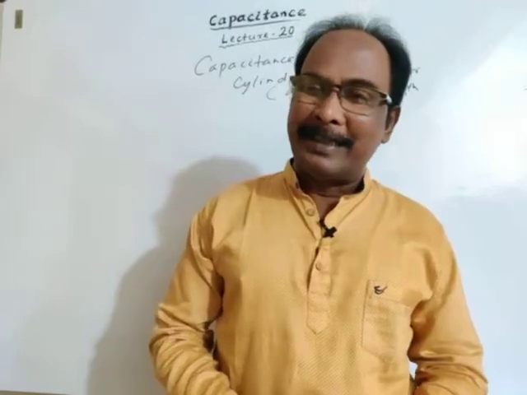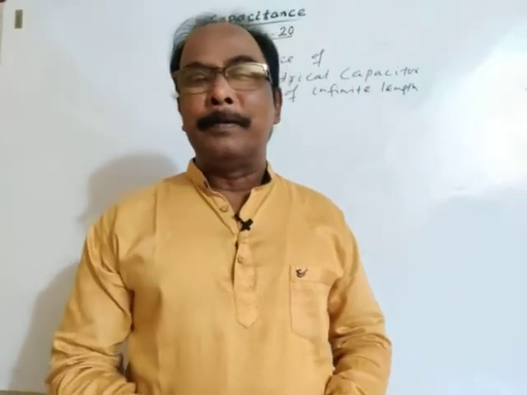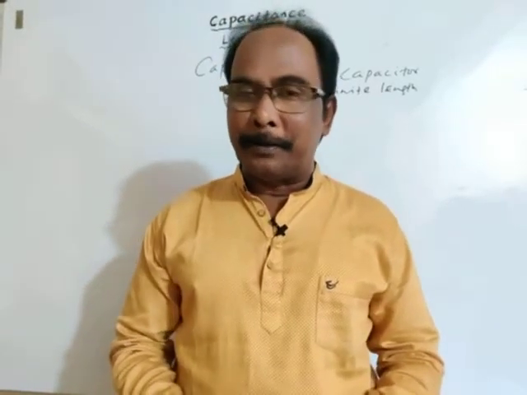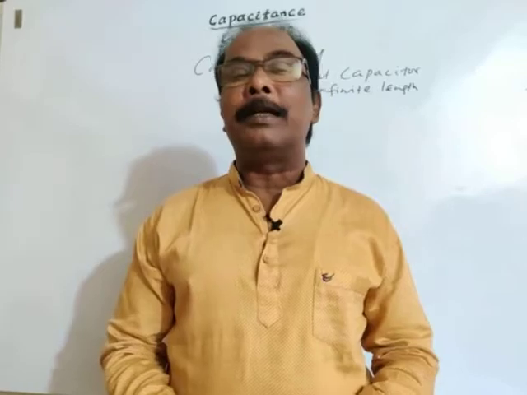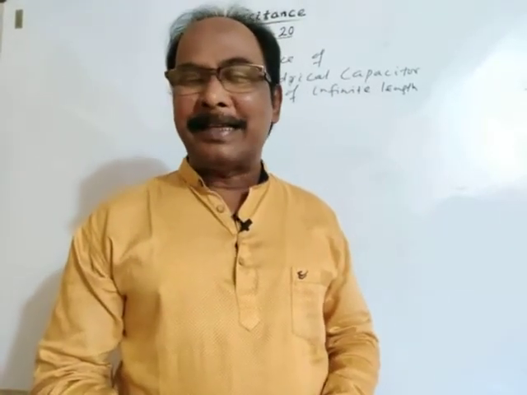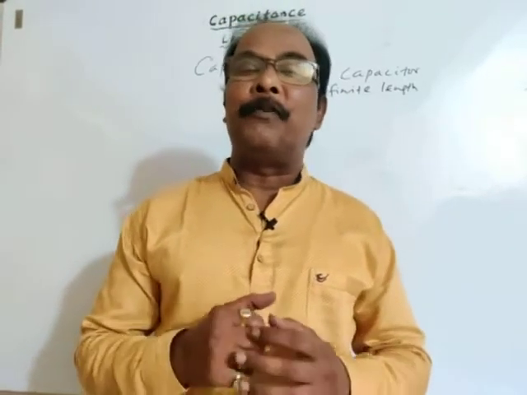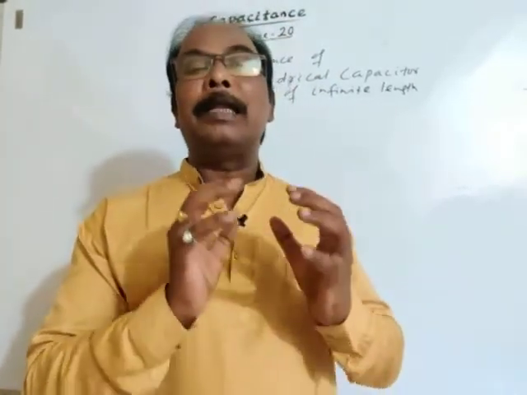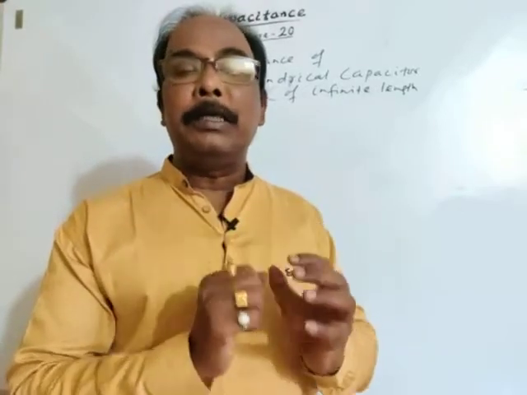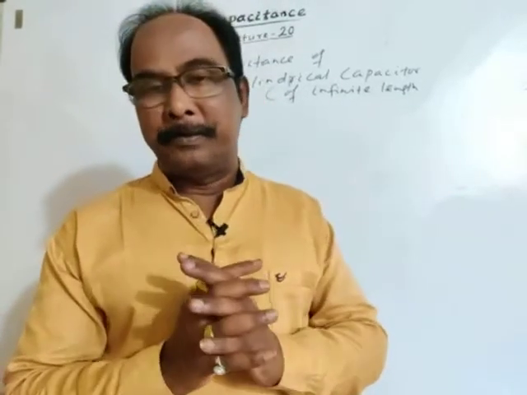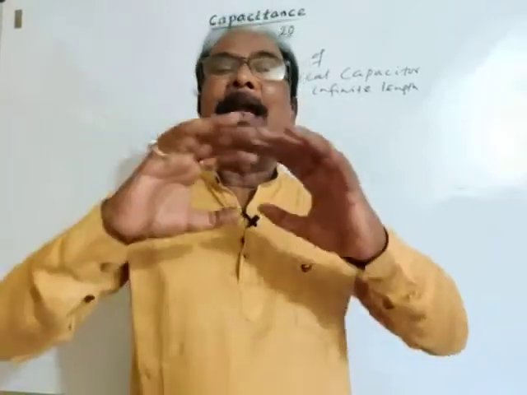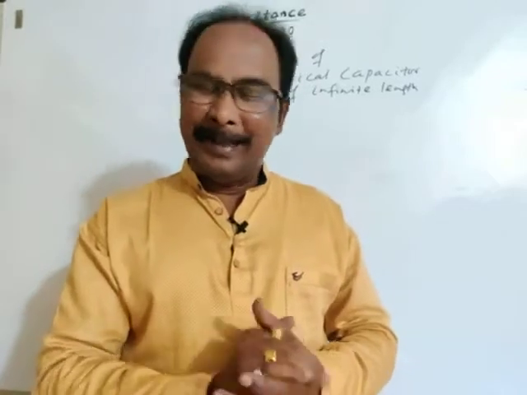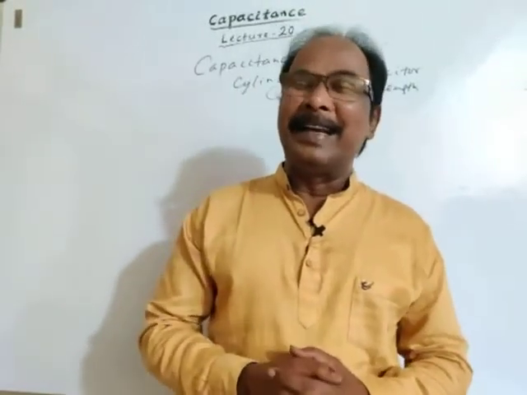Welcome to Cars Physics. We are continuing chapter number 2, electric potential and capacitance, and this is my lecture number 20 on the chapter. In the previous lecture, lecture number 19, we discussed the capacitance of a spherical capacitor using concentric spheres. One is the inner sphere and the other is the outer sphere having a common center. That's also the meaning of concentric spheres.